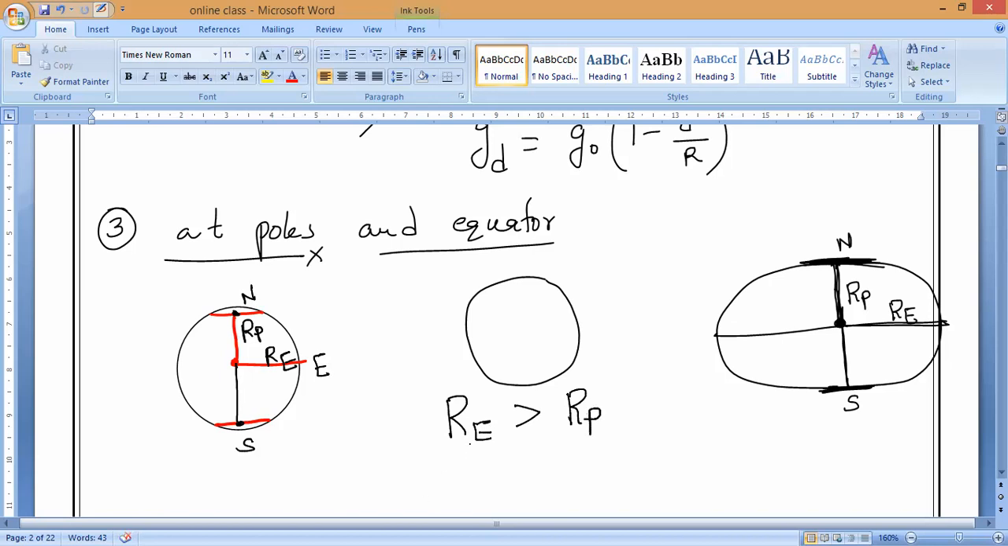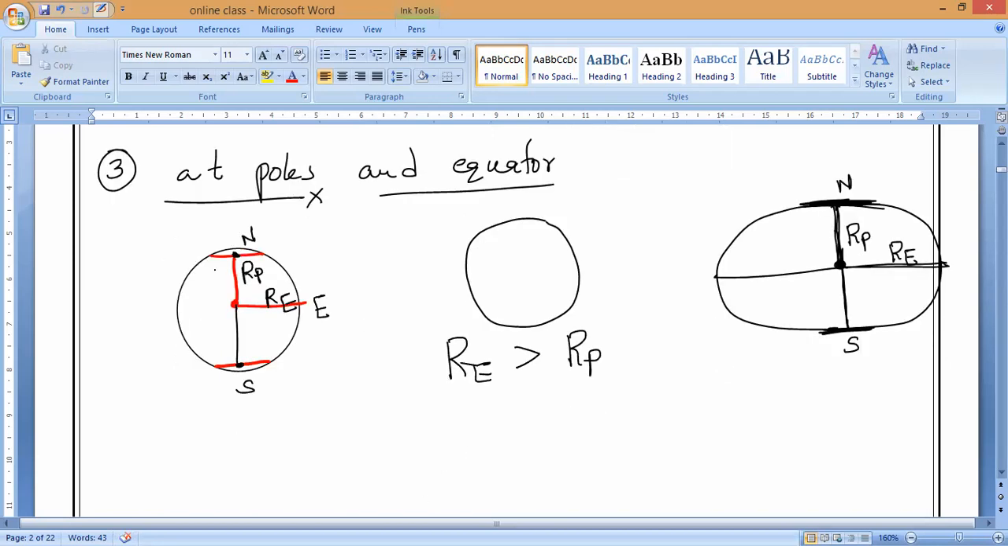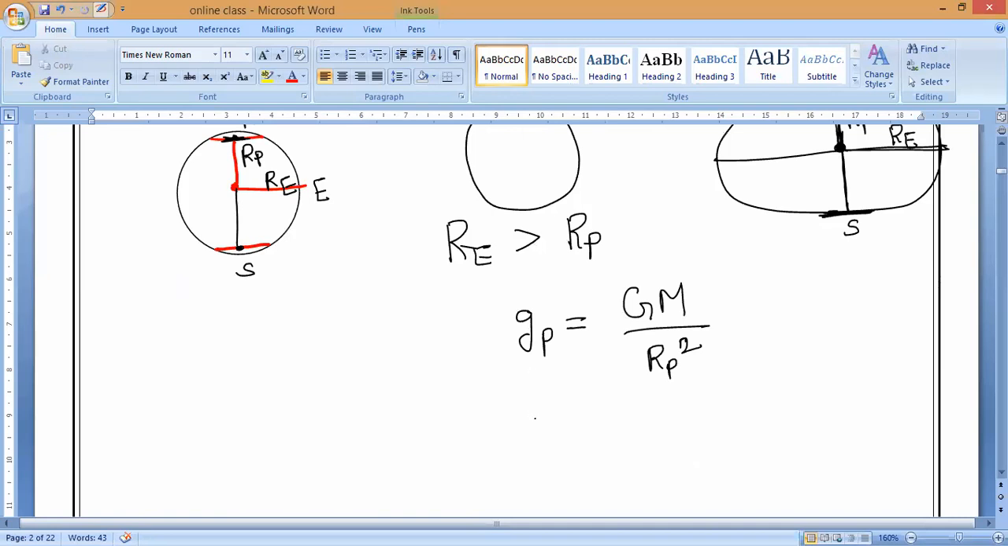Now let me solve. What is the gravitational force at the poles? Gravitational force at the poles is equal to GM divided by RP square. Next, g at the equator is equal to GM divided by RE square. Correct, guys?